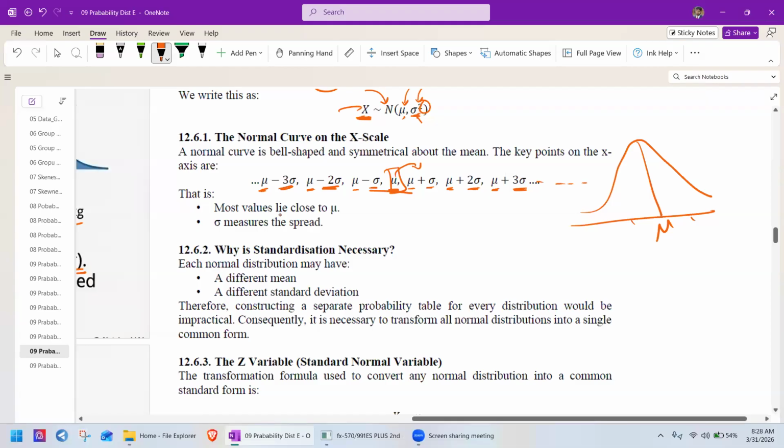Most values lie close to the mean. So when we see the normal distribution, this is the mean. Most of the values, you see, these are the histograms. There are thousands of columns within this. When you look at the data points, most of the values are close to the mean, and sigma measures the spread. So sigma means standard deviation. If it is low standard deviation, it looks like this. If it is high standard deviation, the bell shape looks like this.